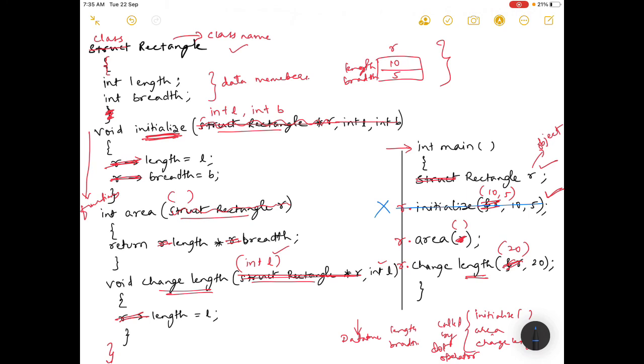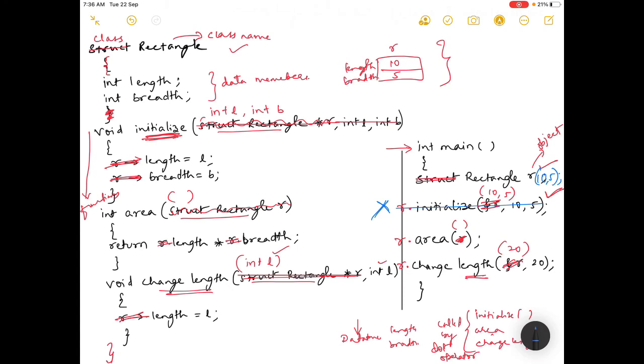Instead of that, you simply write r, 10 comma 5, or you declare and initialize in the same line, you don't specify it in a separate line. Okay, we have seen this, declaration and initialization is done in the same line. But if that is the case, this is not required.